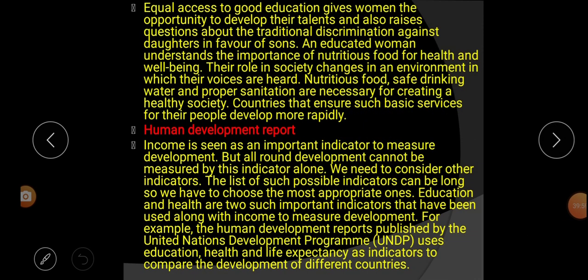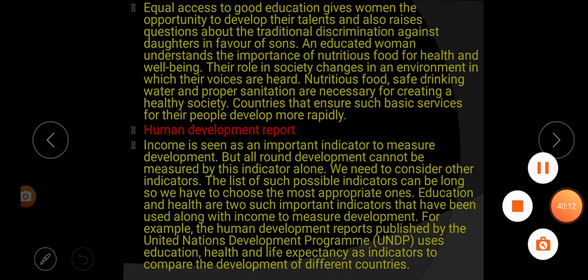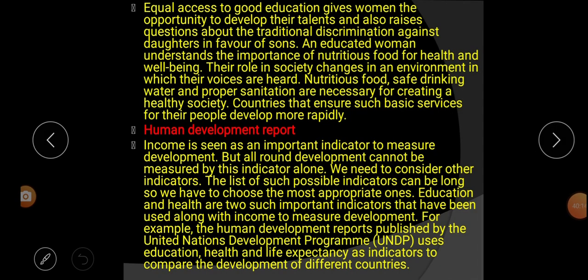Next paragraph. Equal access to good education gives women the opportunity to develop their talents and also raise questions about the traditional discrimination against daughters in favor of sons. So in this sentence it is said that equal access to good education gives women the opportunity to develop their talents and raise questions about traditional discrimination against daughters in favor of sons.